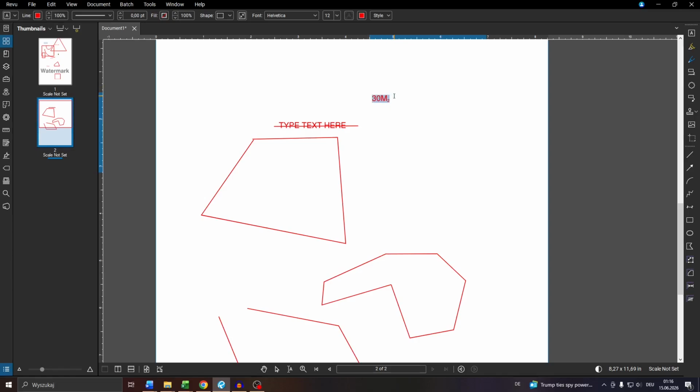And that's basically it, guys, here. So we got 30 meters and then the superscript to the right. And that's how it works.